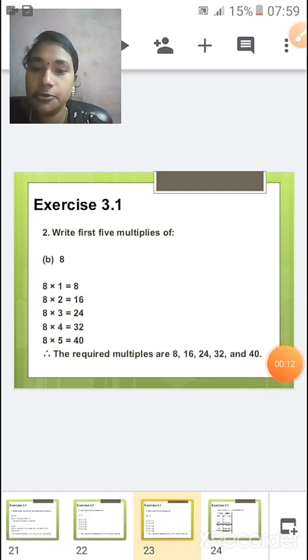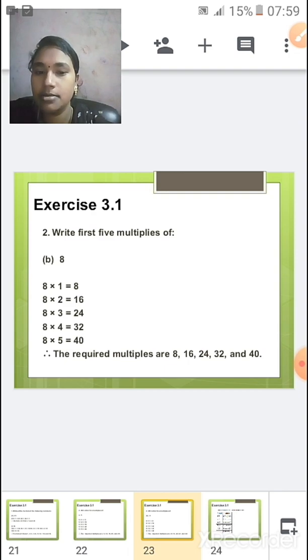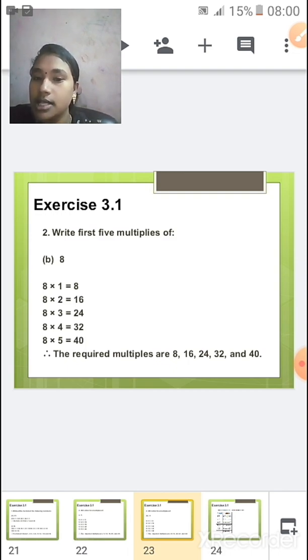So did you understand the difference between factors and multiples? When it is factors, you have to check the tables and then write the multiplicand and multiplier, so that you write it in terms of factors. And when it comes to multiples, you have to write the answers of the table, that is 8, 16, 24, 32 and 40. Okay, so those are for multiples and the remaining are for the factors, right?